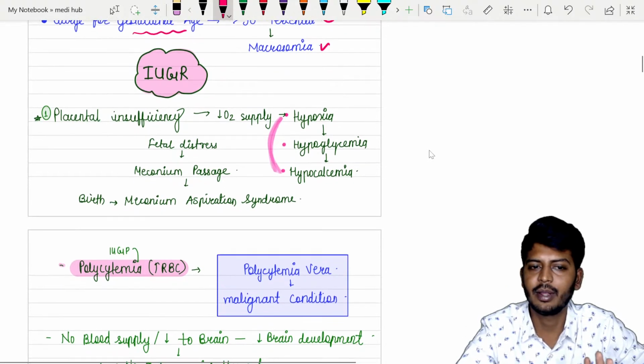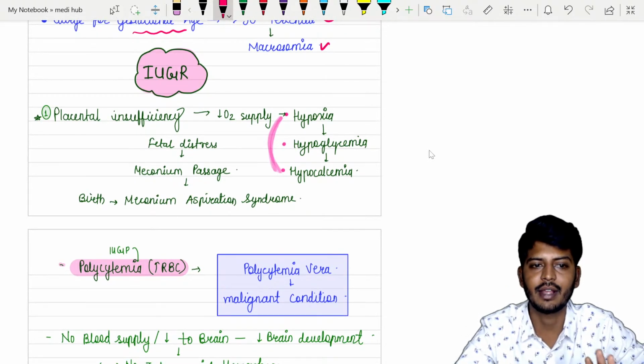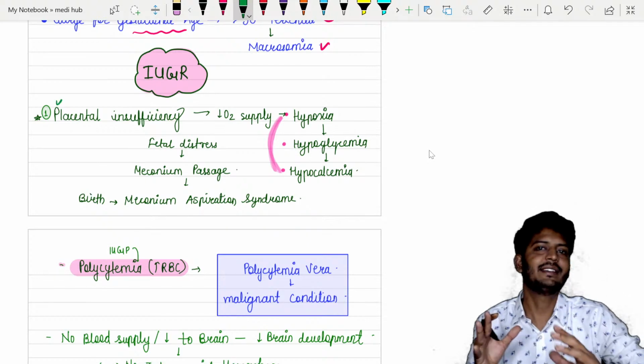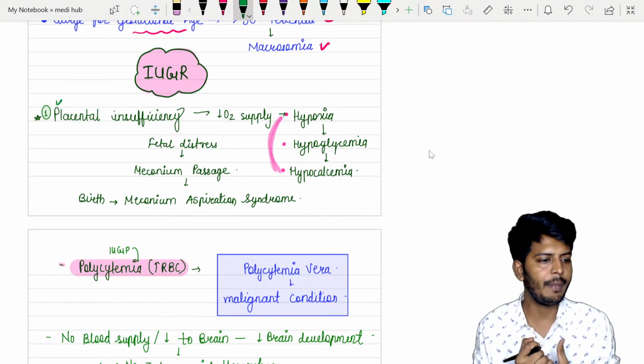IUGR, why it occurs? The most important points you must remember is, my dear students, why it will occur. If the placenta is not formed properly, see, the most of the nourishment to the baby comes from where?